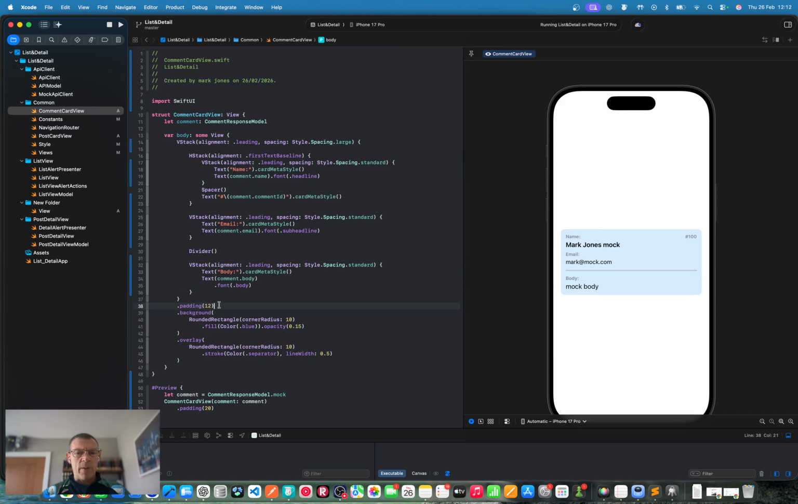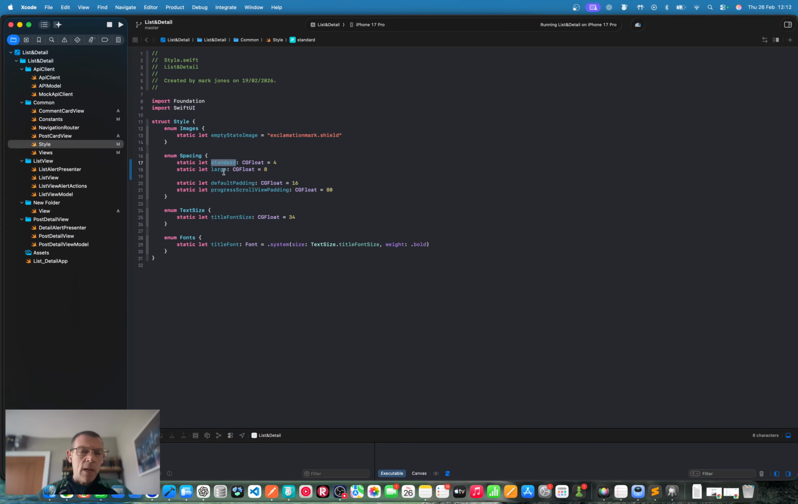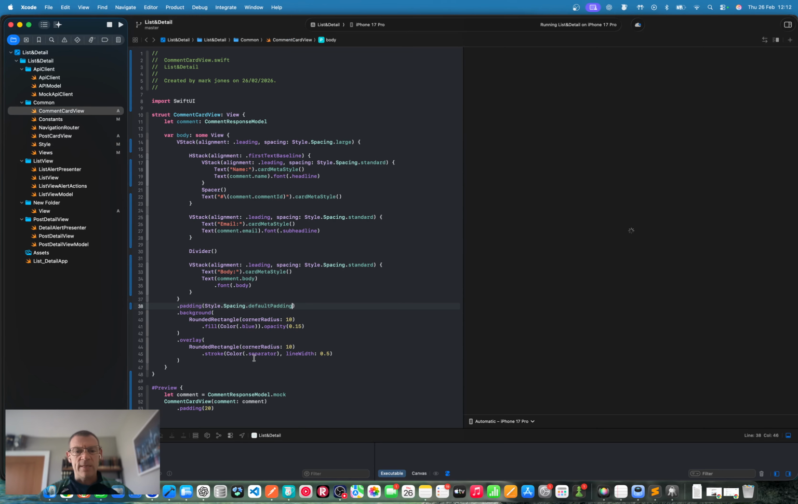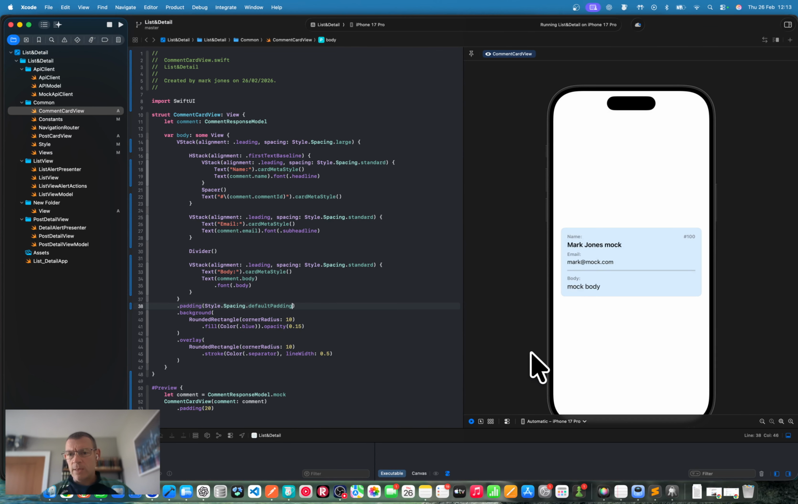So now we've got padding on this card, which is 12. If I remove that, we should see that disappear. So yes, we need this. And let's use some default padding here. So we'll say style dot spacing. Should be padding. I'm going to jump in here and have a look at what we've got. Large, default padding. Let's go for the default padding. You know what? Really, padding and spacing should be separate. But right now, let's stick with what we have. So it's default padding, should be fine. 16. Here we go. It's good.